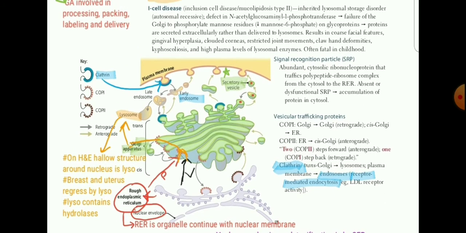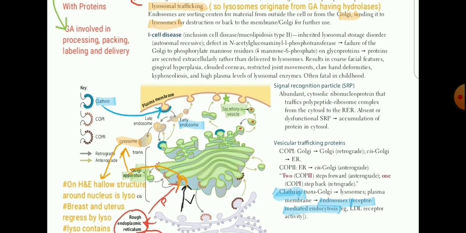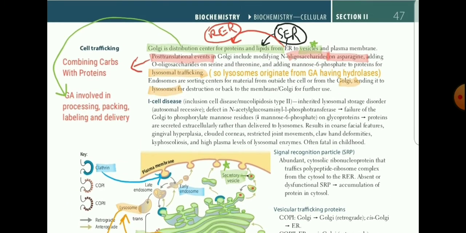The next thing is RER will synthesize proteins. It is represented by P here, and it will go to the Golgi apparatus. So what will be the function of smooth endoplasmic reticulum? We have learned in the previous page that SER produces lipids. So this protein and lipid will go to the Golgi apparatus upward, and the Golgi apparatus will do all the processing. Because the first MCQ about Golgi apparatus is that Golgi is the distribution center for proteins and lipids. So proteins are from rough endoplasmic reticulum immediately outside the nuclear membrane, and lipids from smooth endoplasmic reticulum.